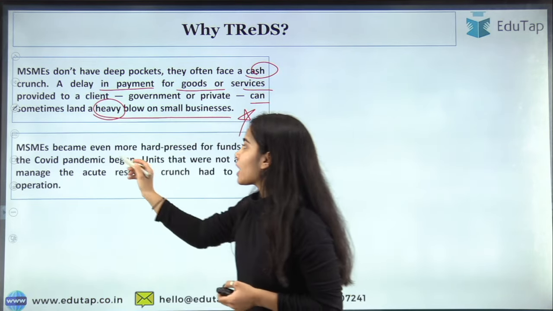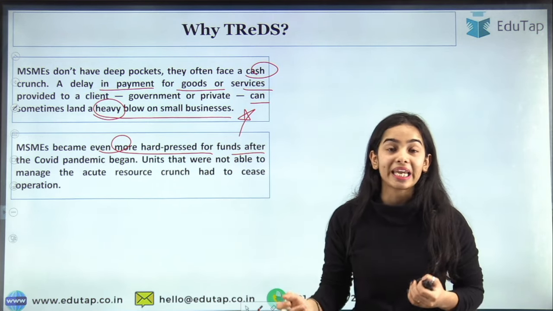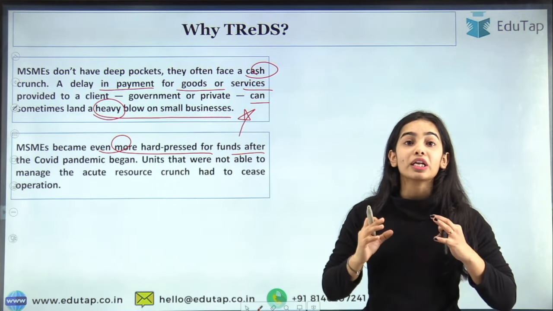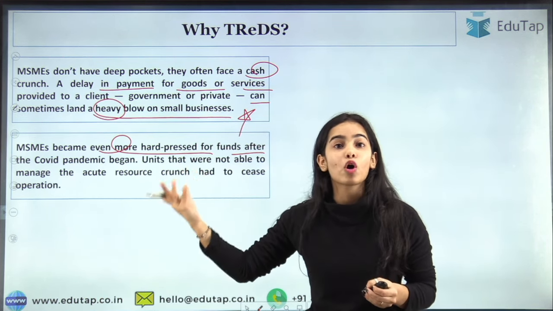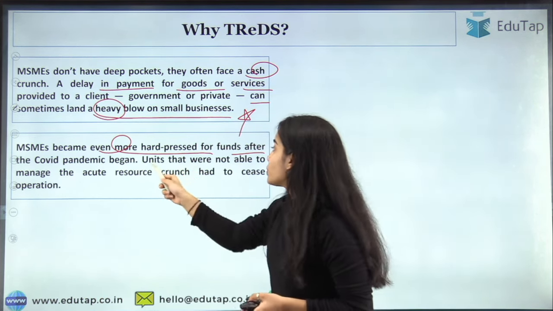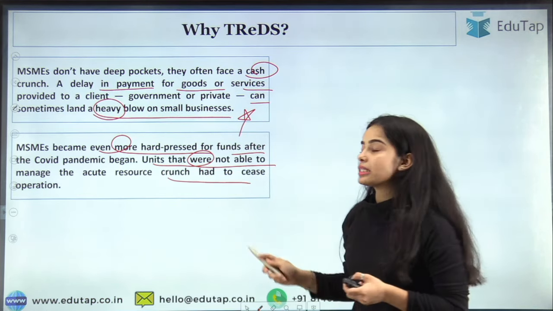MSMEs became even more hard pressed for funds after the COVID pandemic began. There were many MSMEs that were falling down because they were not getting the money for the goods and services that they had already provided. So units that were not able to manage the acute resource crunch had to cease operations.